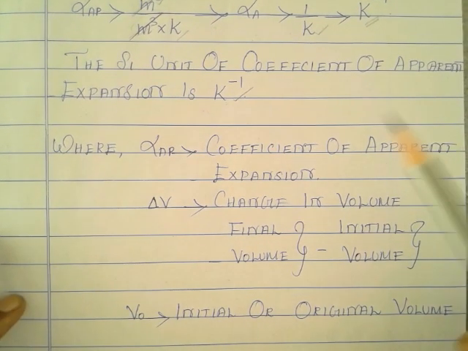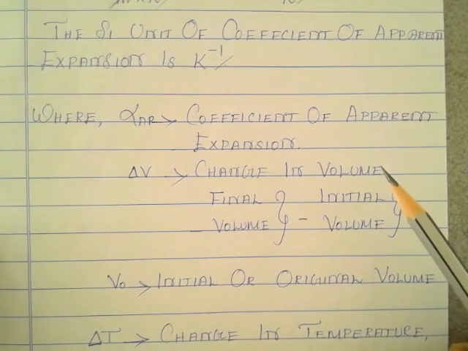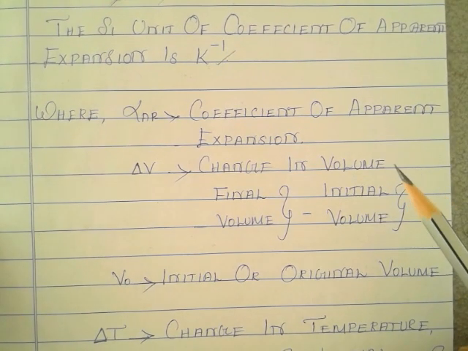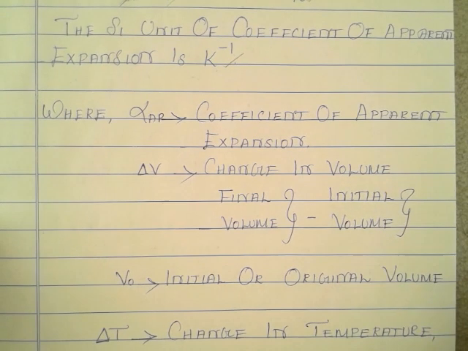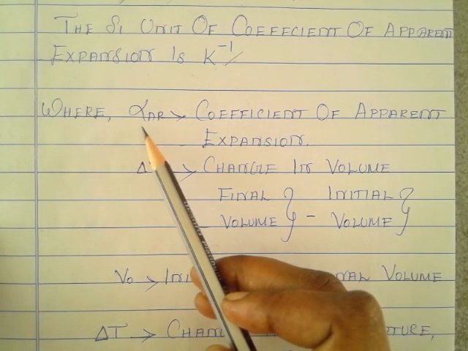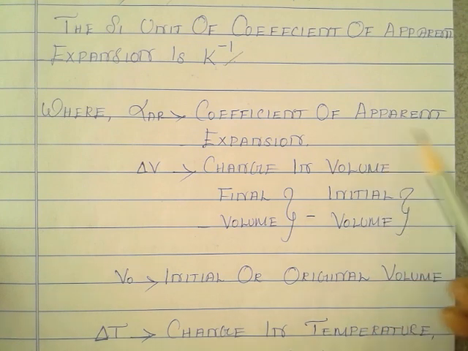Once again we will recall the physical quantities present in this apparent expansion. That is, alpha AP is the coefficient of apparent expansion.